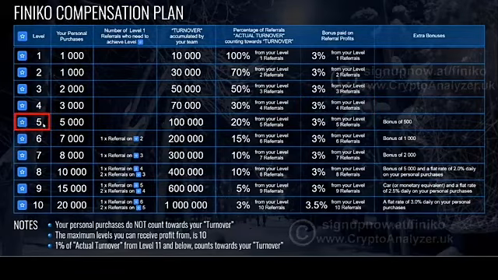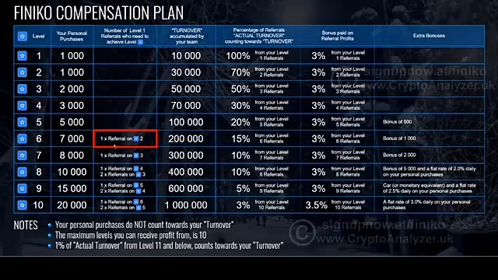Now down at level 5, you can see on the far right that you get a 500 bonus as an extra bonus for getting to that level. So that's nice to get that. Now down at level 6, you can see that we have an extra requirement here in order to qualify.